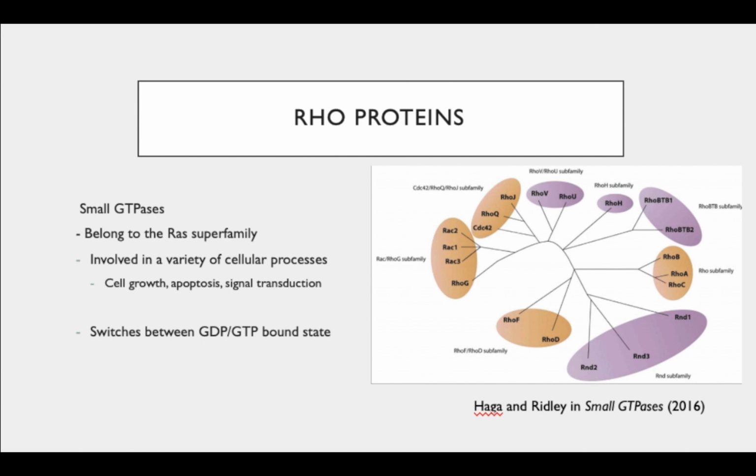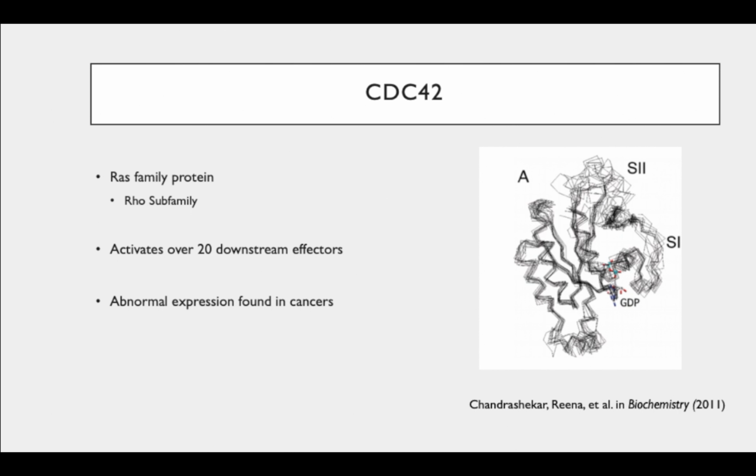This figure shows some of the Rho proteins, just some of the 150 proteins that the RAS superfamily covers. Research normally refers to these as molecular switches, because of their ability to switch between an inactive guanine diphosphate bound state and an active guanine triphosphate bound state. We'll talk about the activation a little bit later. But our lab specifically works with the protein CDC42, or cell division cycle protein 42. It's in that RAS superfamily and in the Rho subfamily.